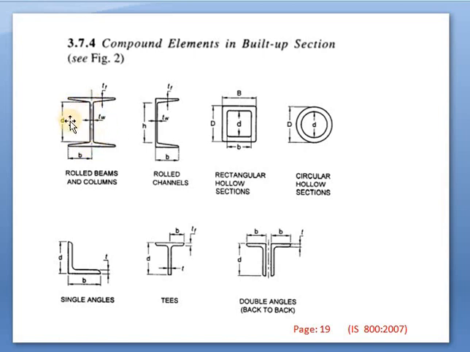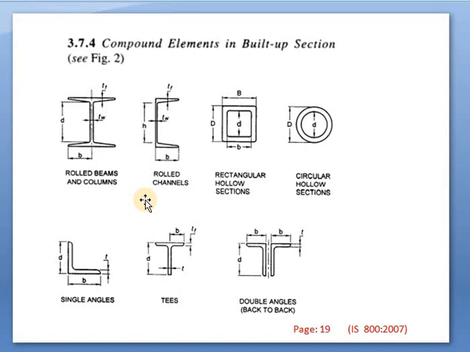Okay. What about this small d? Small d is nothing but the depth of this web. Depth of this web is the small d. So this is nothing but the rolled beam sections. We can use this I section on beams as well as on columns.